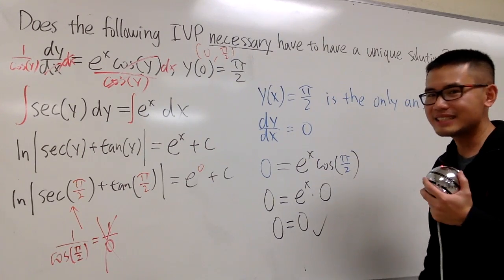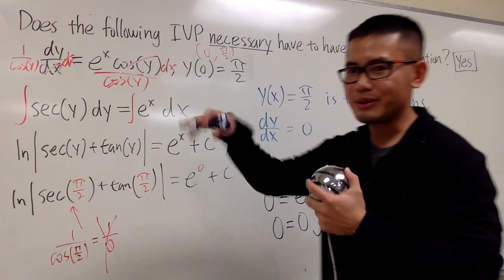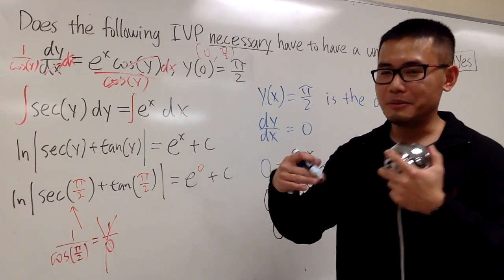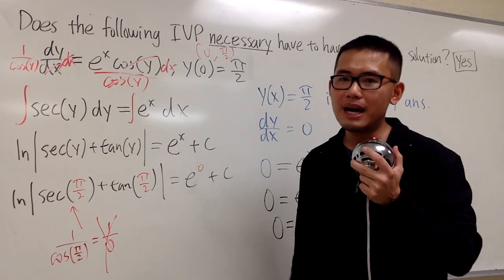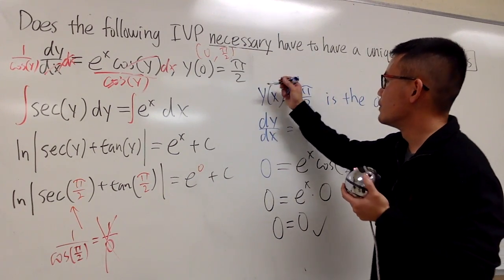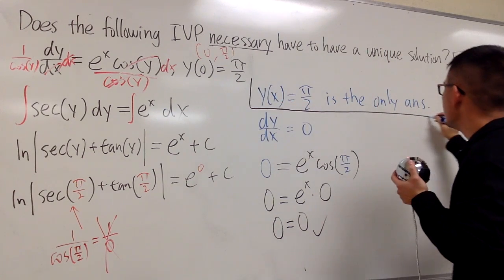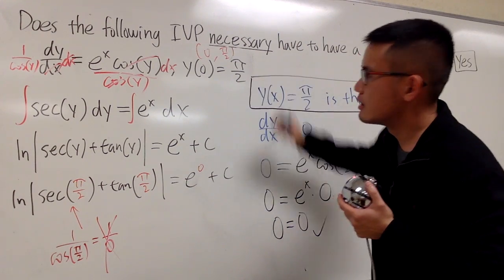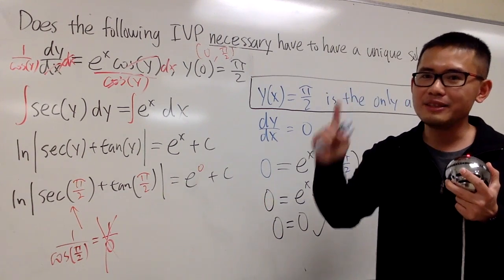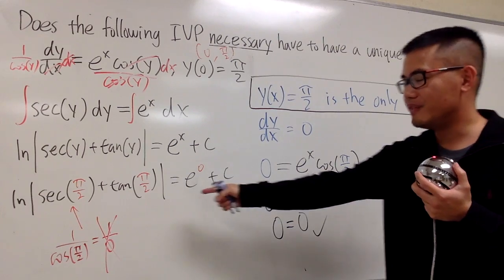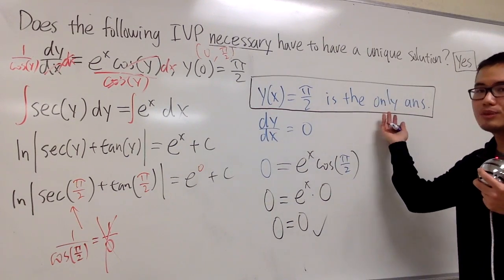Look at that. So, in this case, we don't have a nice function that actually changes. We don't have an answer for this right here. But we do have a constant function for the solution. And this is the only answer that we have. I told you we must have one and exactly only one. If it fails over there, we just have to go back and make sure if it works or not. And this is the only one.